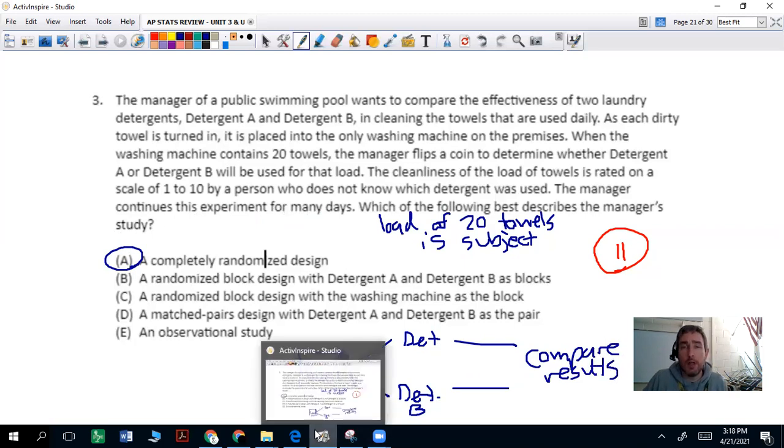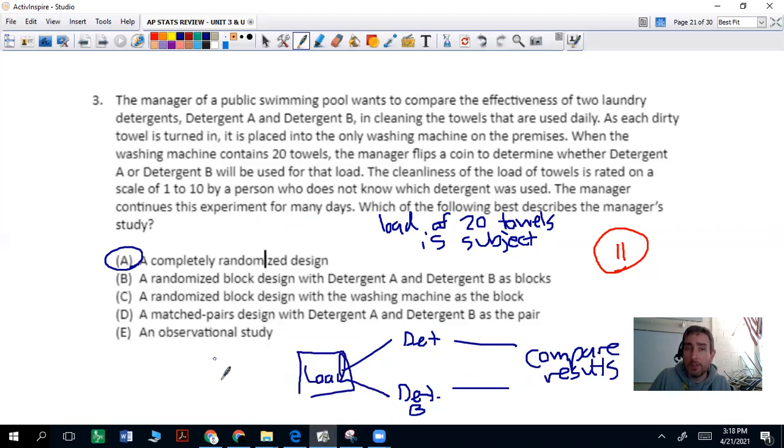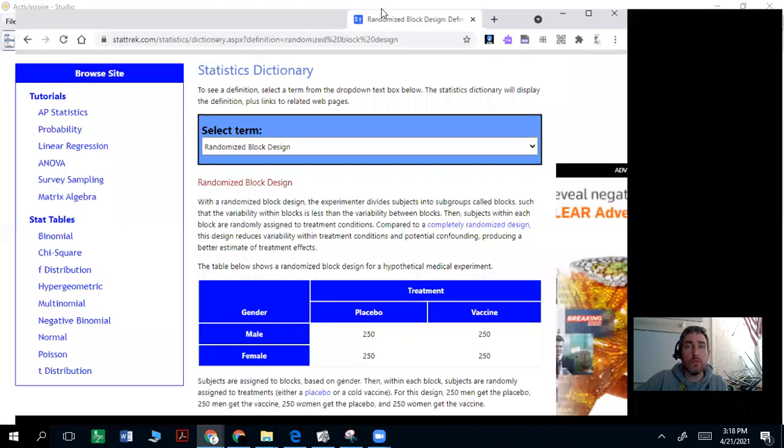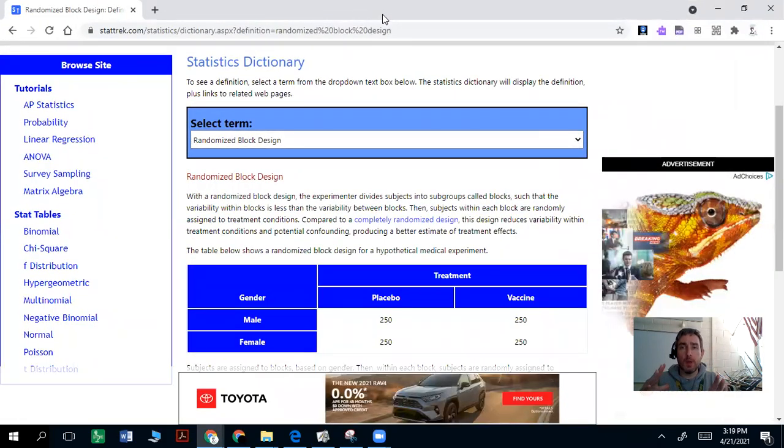What is the other information? A randomized block design with detergent A, detergent B as blocks. Blocks are, you can look that up if you'd like. I did that already. So a block design is when there are different groups that might have different outcomes.